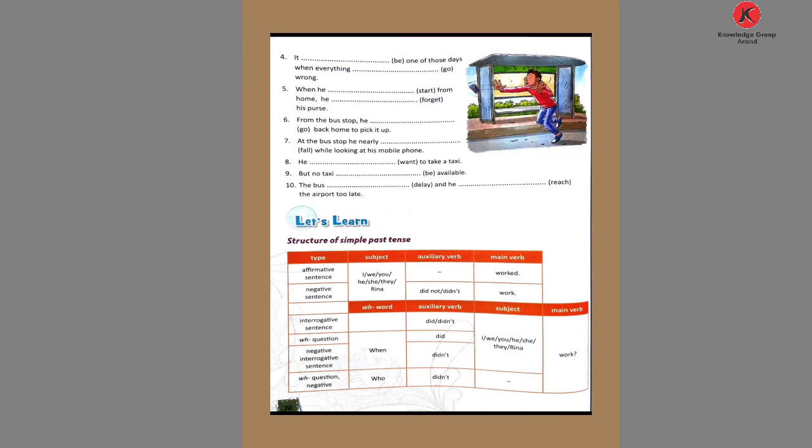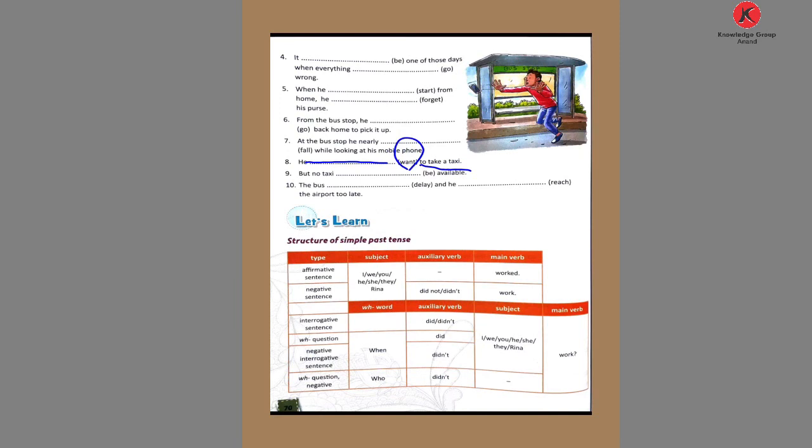Now number 7. At the bus stop, he nearly blank while looking at his mobile phone. Here the given word is fall. So what is the past form of fall? Fall is fell. Number 8. In number 8, he blank to take a taxi, and the word want is used.